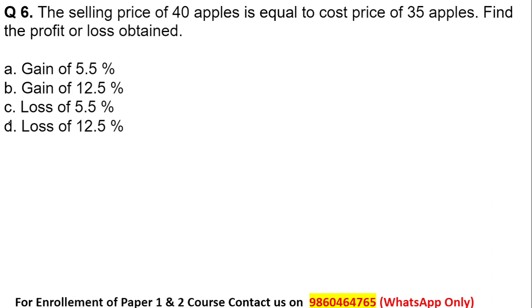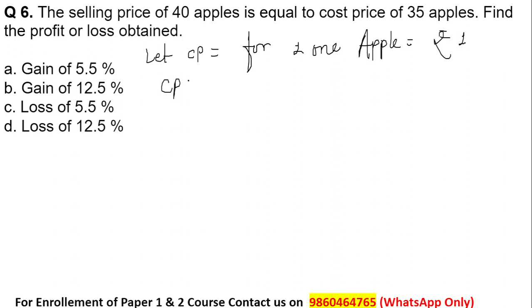Moving on to the next question, students. This is an interesting question again. The selling price of 40 apples is equal to again the cost price of 35. Find the profit or loss obtained over here. Now let us consider the cost price for one apple is equal to ₹1. Therefore the cost price for 40 apples will be equal to 40 into 1, that is equal to 40 rupees, right?